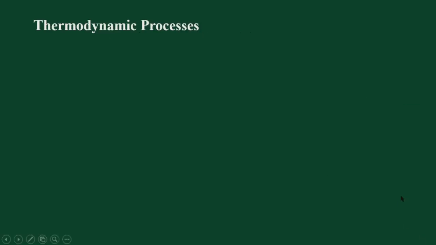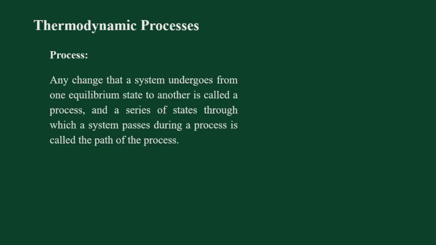Now what are the thermodynamic processes? For that we will see first what is meant by a process. You all know what a process is. A process is any change that a system undergoes from one equilibrium state to another equilibrium state. Just now we have seen that any system tries to achieve equilibrium. So whatever is the step or the series of steps through which it goes from one state to another state, that will be called the process or the path of the process.